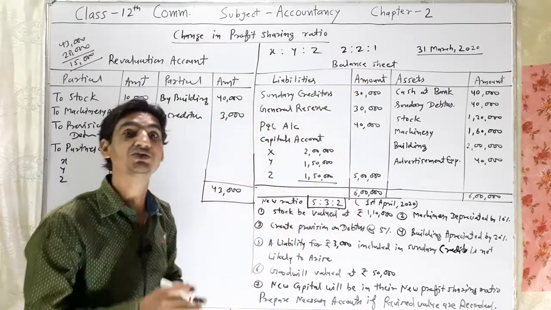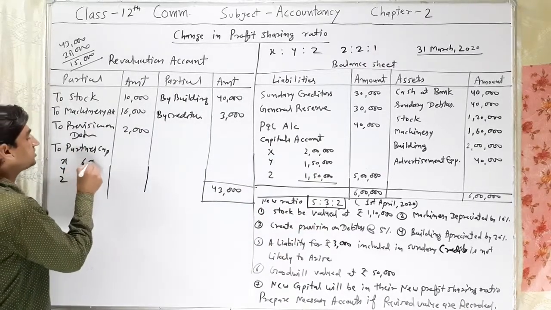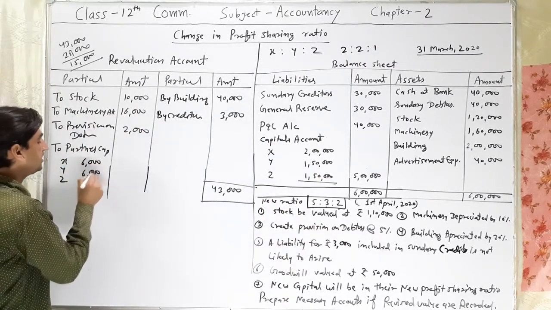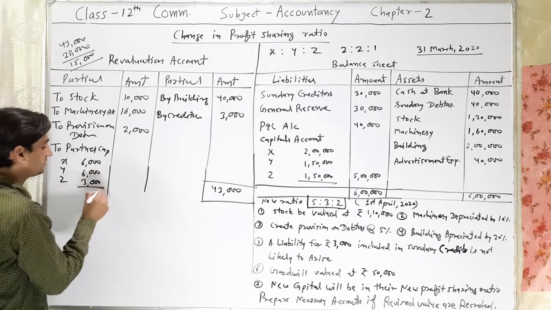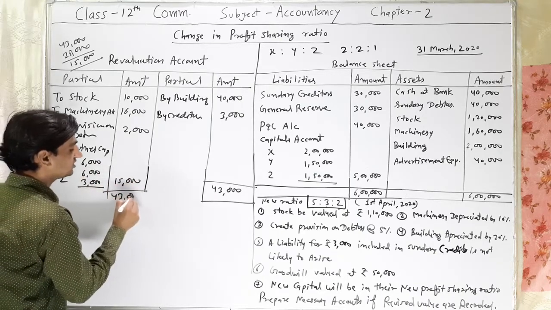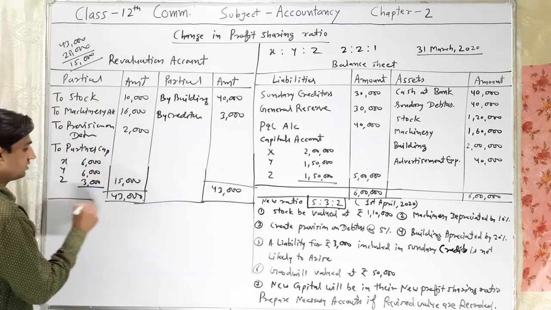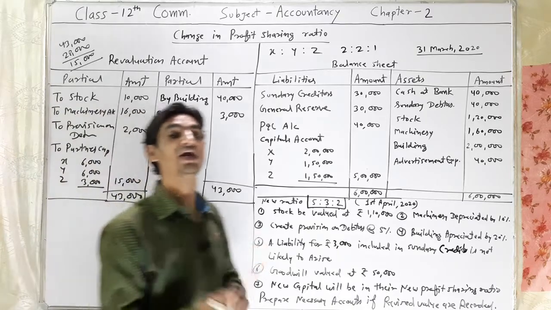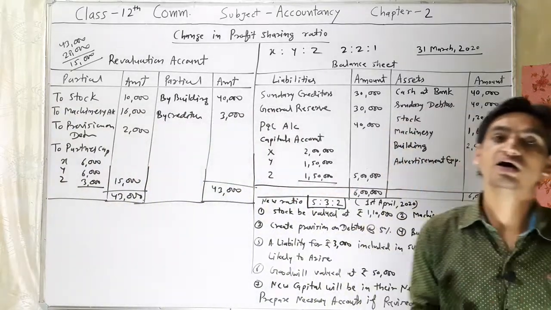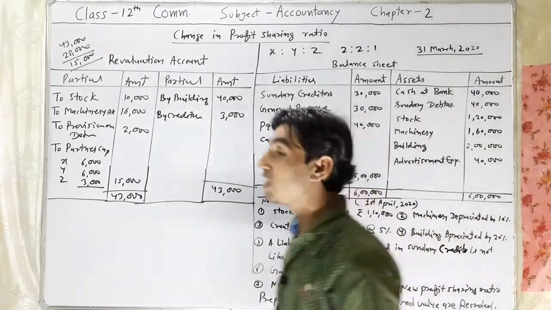If we are distributing 15,000 in 2:2:1, the value will be 6,000, 6,000 and 3,000, and now 43,000 is the total of this account. I hope you understood by this example.